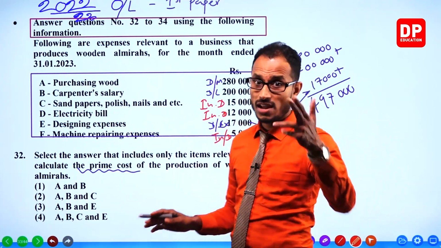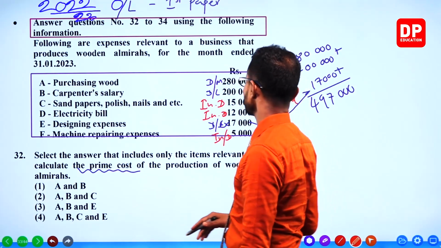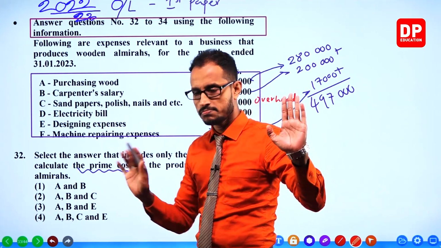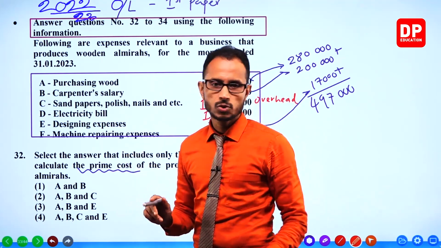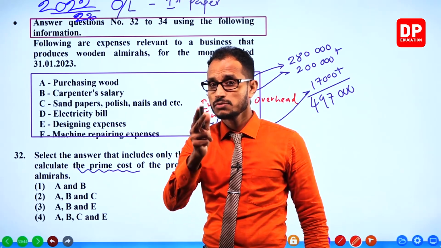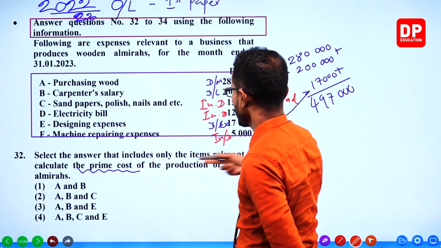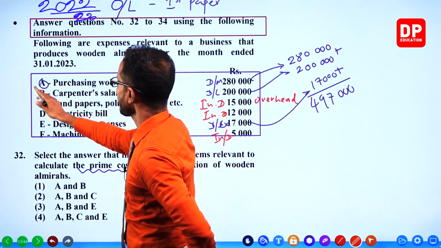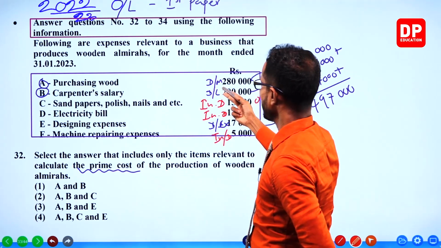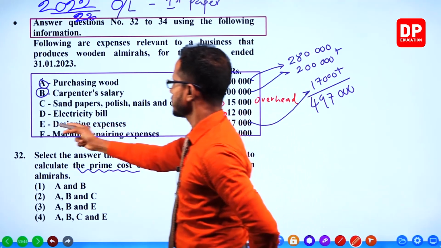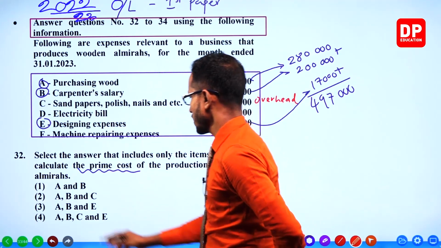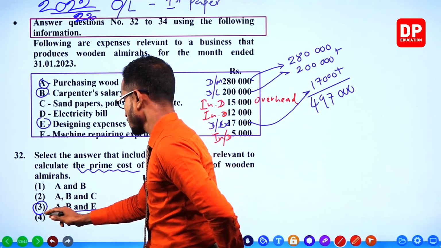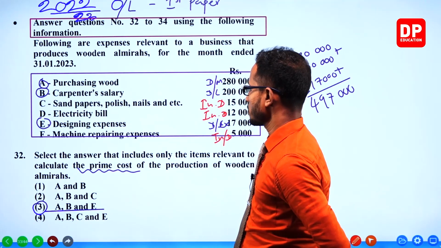But they are not asking to calculate the prime cost. They are asking which items to take, only the items relevant to calculating the prime cost. Only the items. So A, B, and E. A, B, and E. There we go. Prime cost.